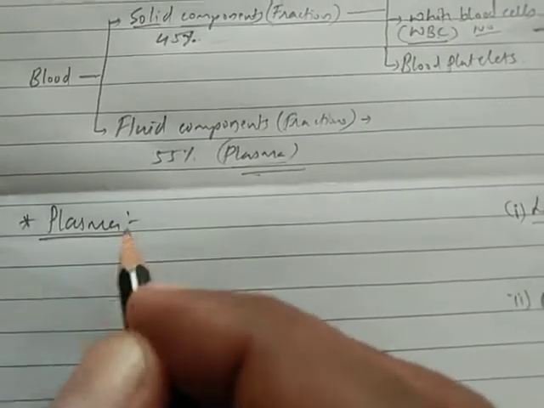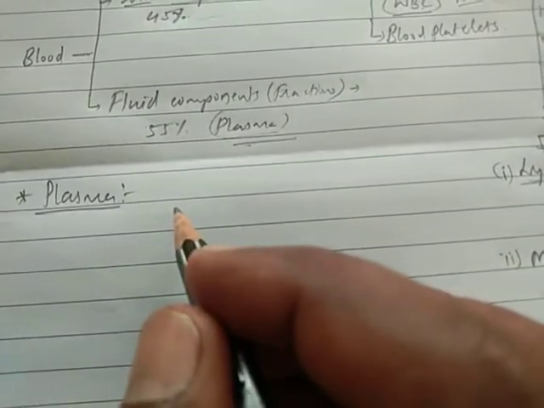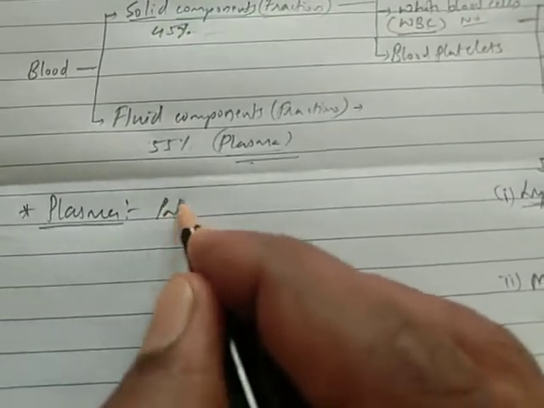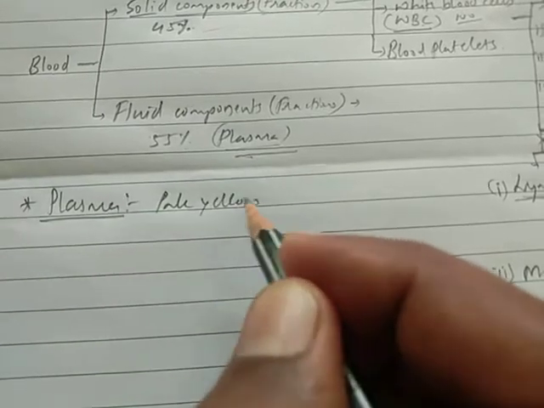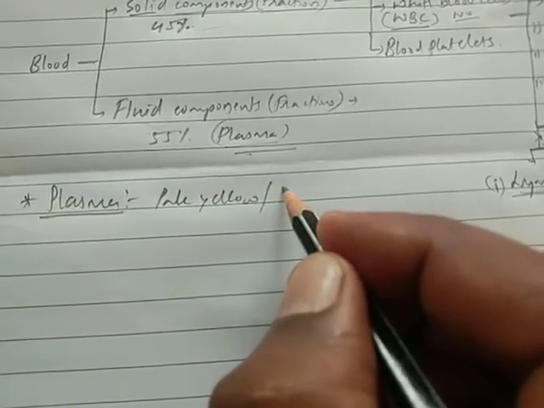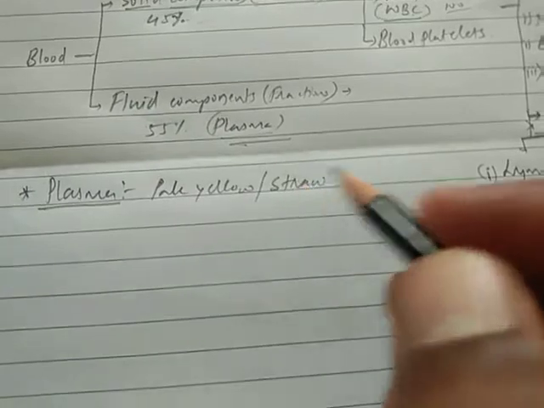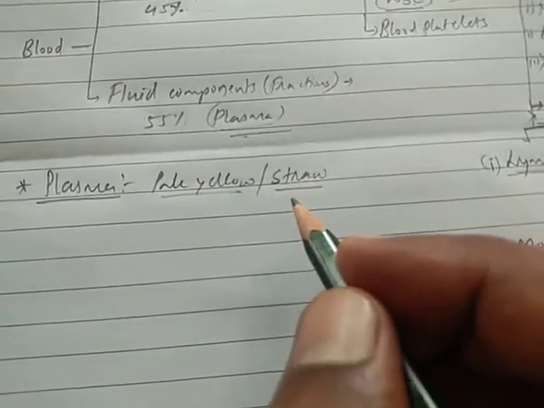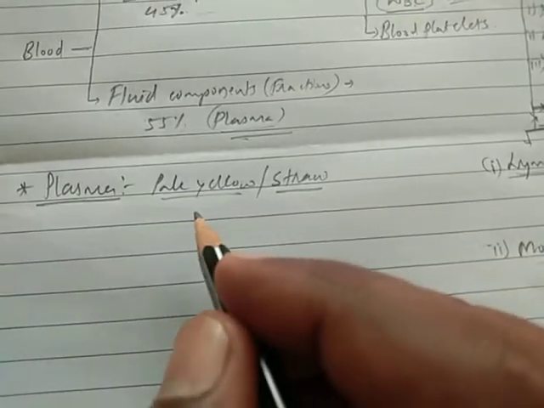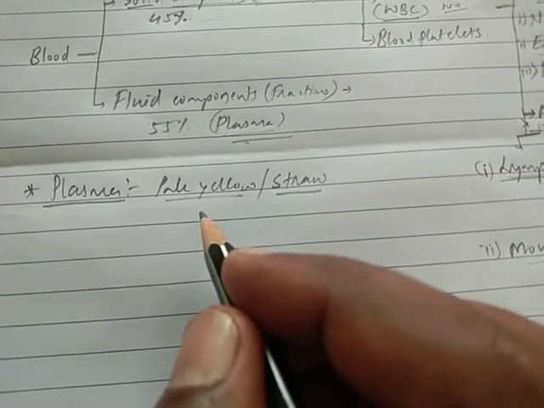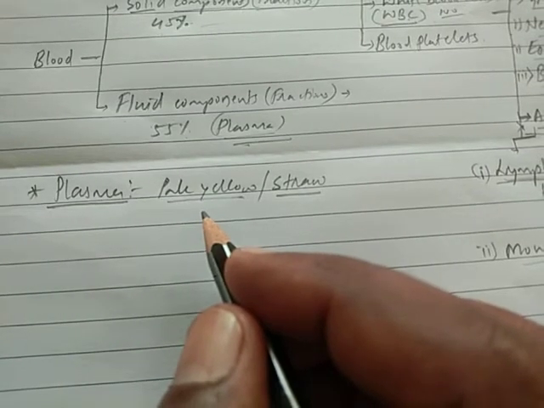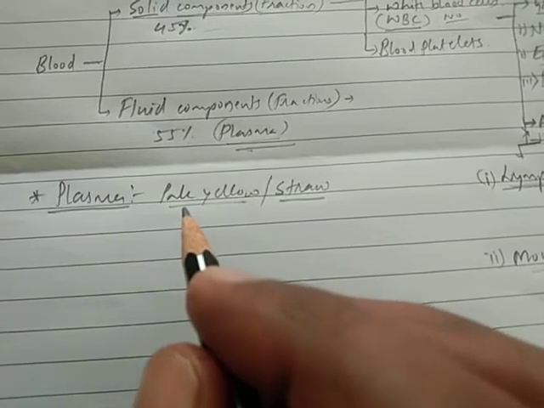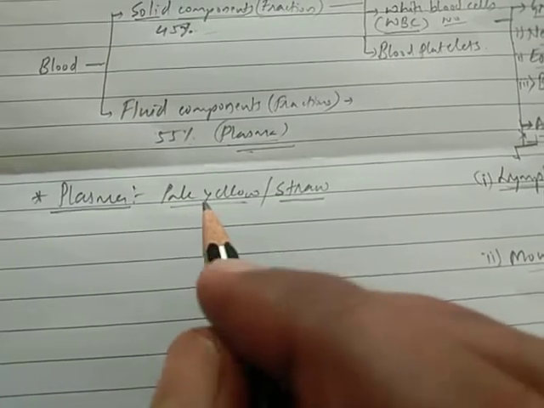Plasma is the fluid portion of the blood, which is pale yellow or straw colored, and it's a viscous fluid containing nearly 92% of water.